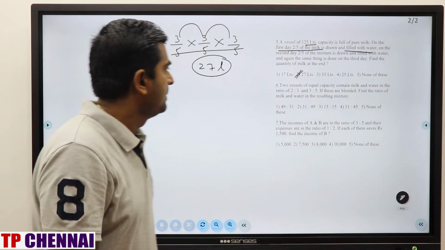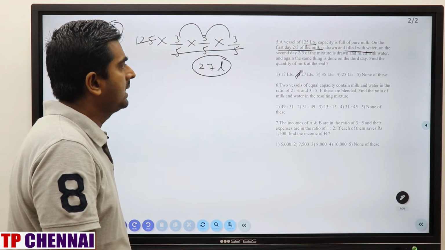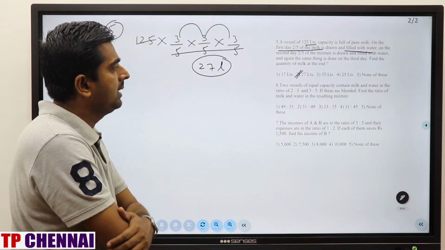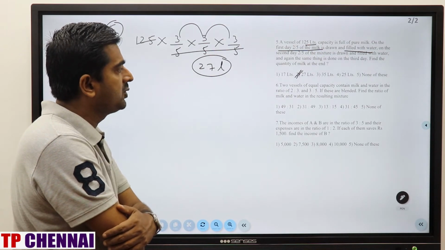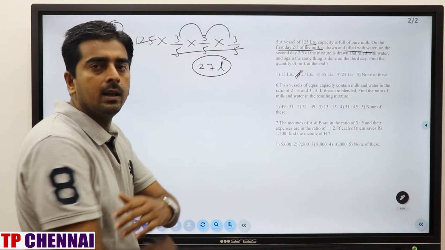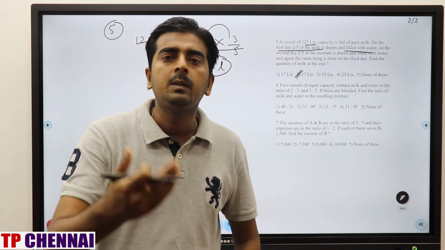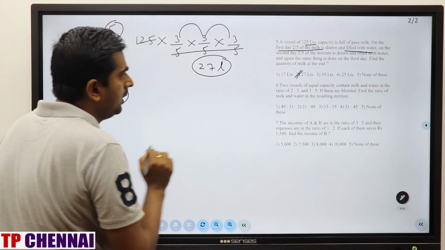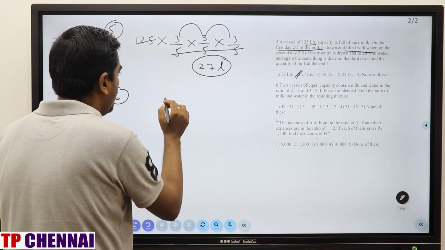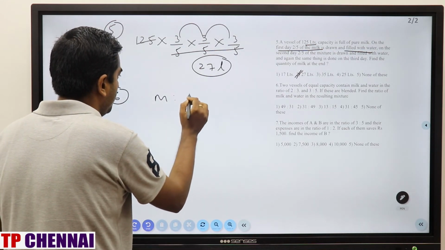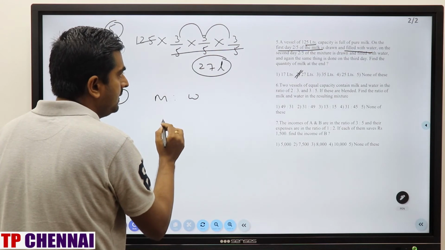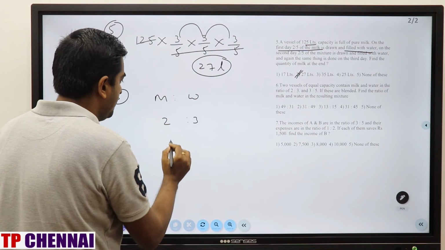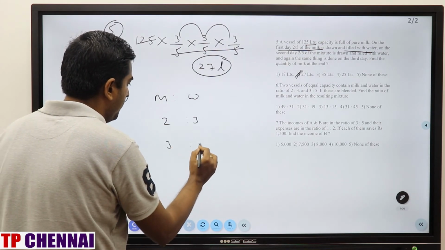Clear? Question number 6. Two vessels of equal capacity contain milk and water in the ratio of 2 is to 3 and 3 is to 5. If these are blended, find the ratio of milk and water in the resulting mixture. What is the meaning of blending? Blending is nothing but mixing, right? So what they have given here? Equal capacity contain milk and water. Initial, in the first case it is first vessel it is 2 is to 3. Second case it is nothing but 3 is to 5.